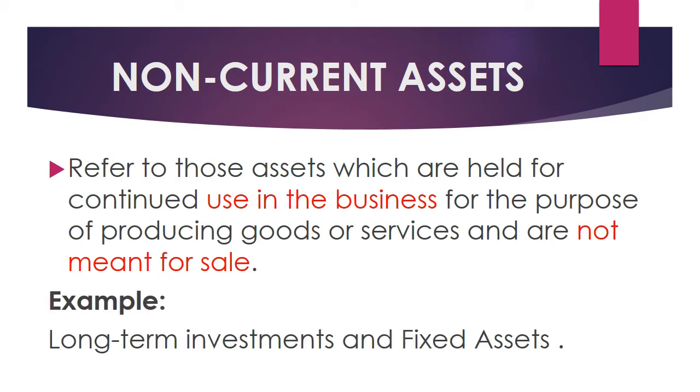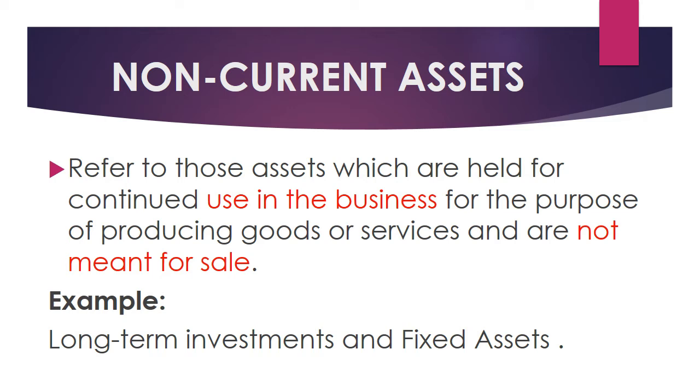Let's see some examples. Long-term investments and fixed assets. What do you mean by long-term investment? See, for a firm to run, yes, we do business, we get profit, but still, for the long run, at every point of time, they need money to be invested as capital. So what they do, they take a small part of the profit and put it in some banking institutions as investment.